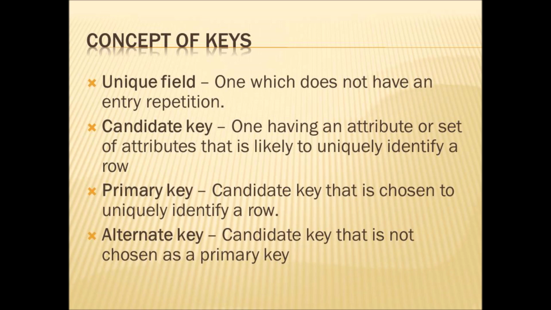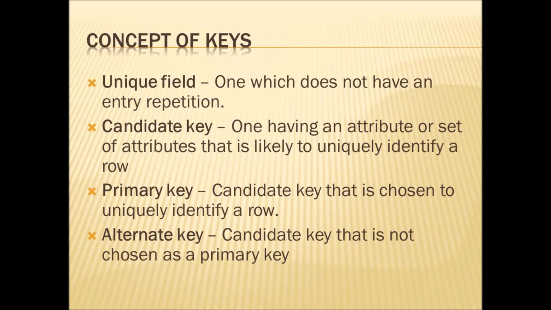Next one is primary key. A candidate key that is chosen to uniquely identify a record. With the help of admission number, we can uniquely identify a record. We have set admission number as a candidate key. The field that is set as a candidate key to uniquely identify a record is called the primary key.